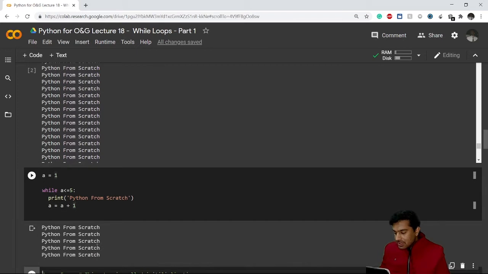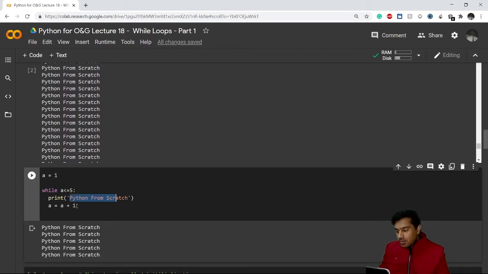Now you can see that it has printed only 5 times, because only 5 times is the condition true. After A is equal to 5, this condition is true and it has printed this statement. Now afterwards A becomes 6, right? Now A is 6, which is not less than or equal to 5. This condition becomes false, and that is why it is not printing more Python from scratch. This is how we can make use of different conditions in a while loop.